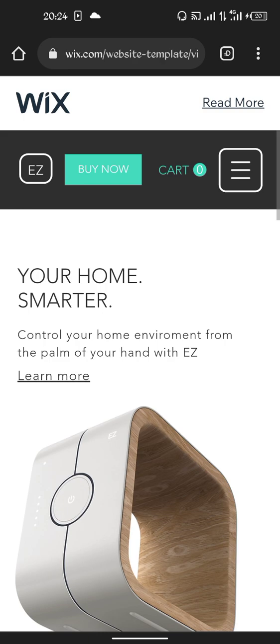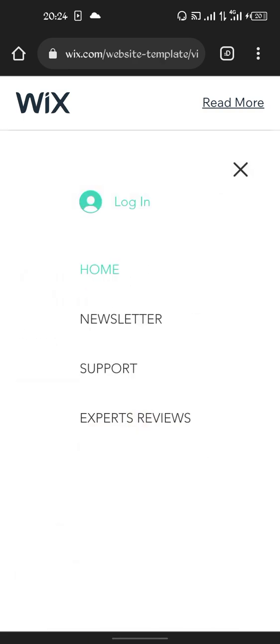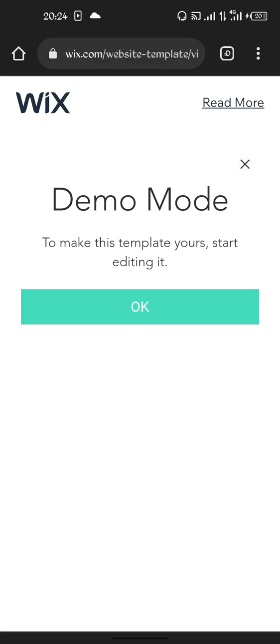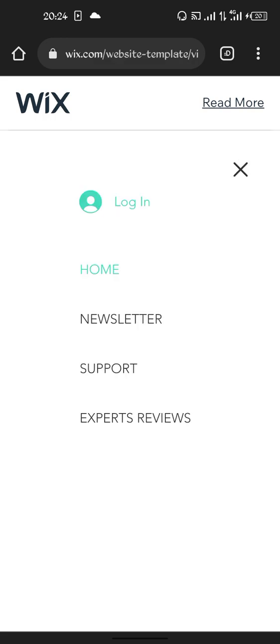You can add your logo, and right here, if you click on this three dash, it's going to show us some other information, which is our menu bar. If you say login, it's going to take the person to a login page, but this is a demo mode. It's not going to show us here.